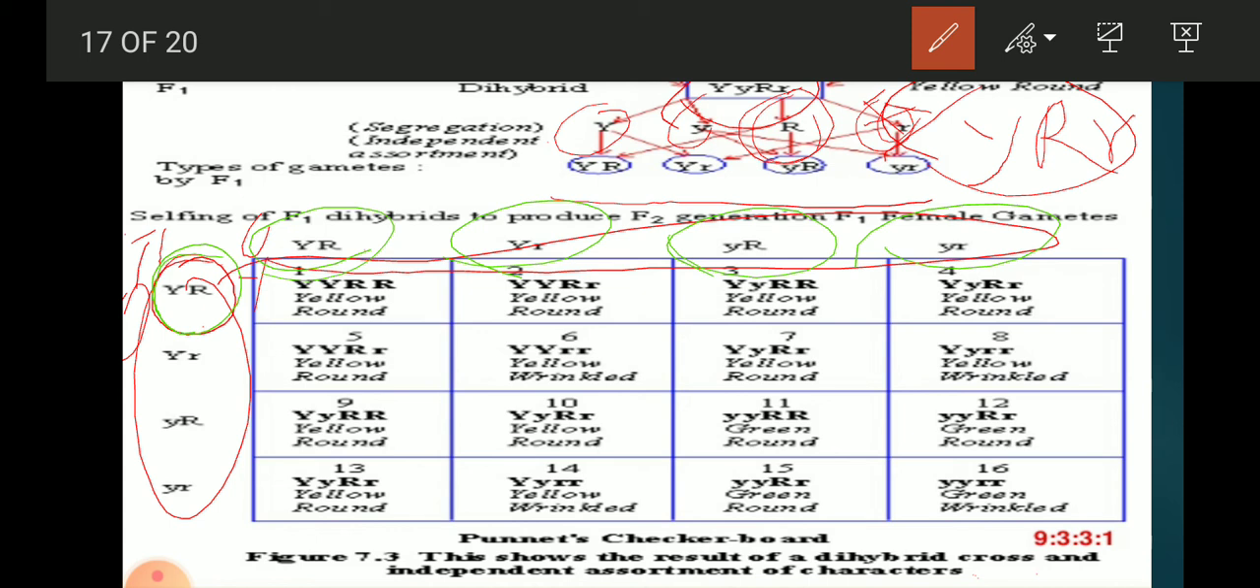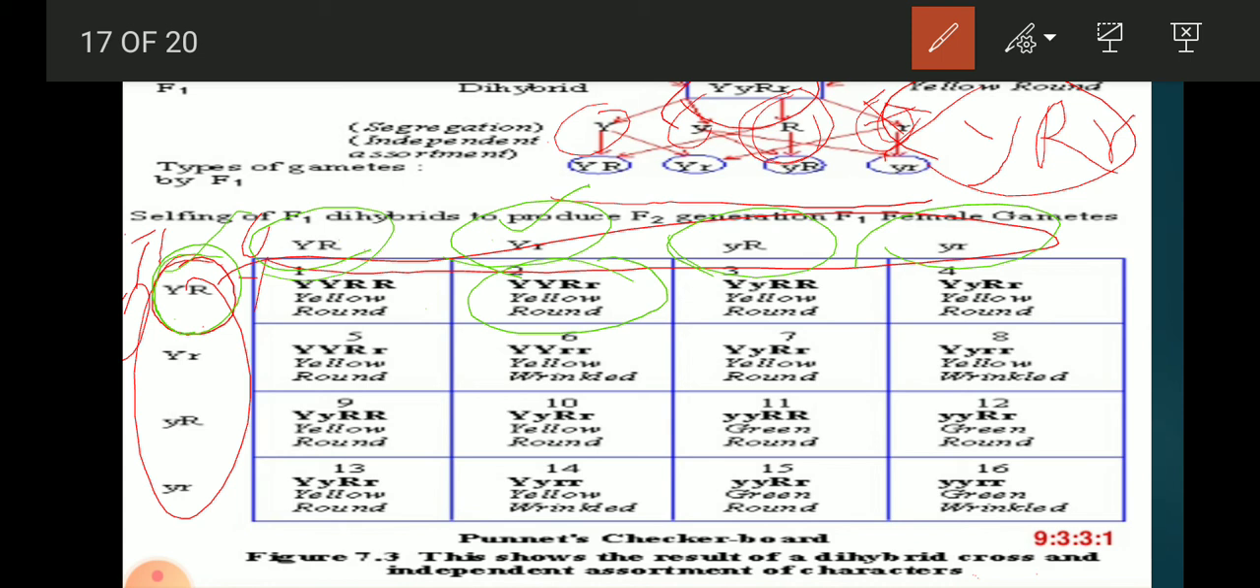So first they multiply this one, capital Y, capital Y, capital R, then capital Y, this capital Y, and this capital Y small r. You can see here. So first we write the dominant allele. So dominant is Y.